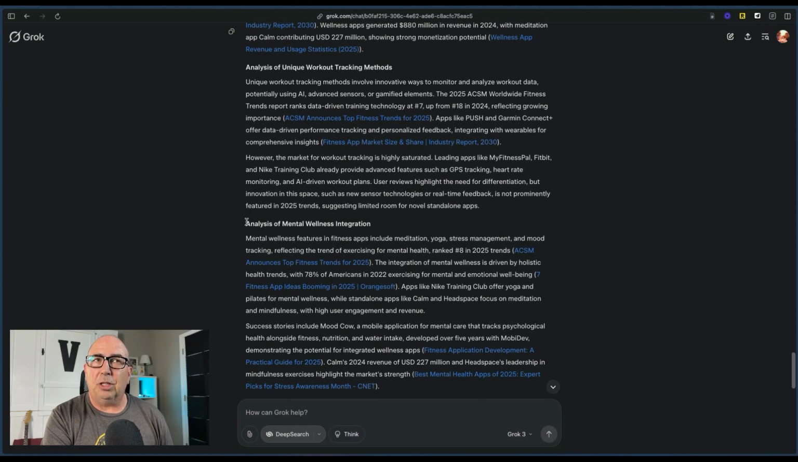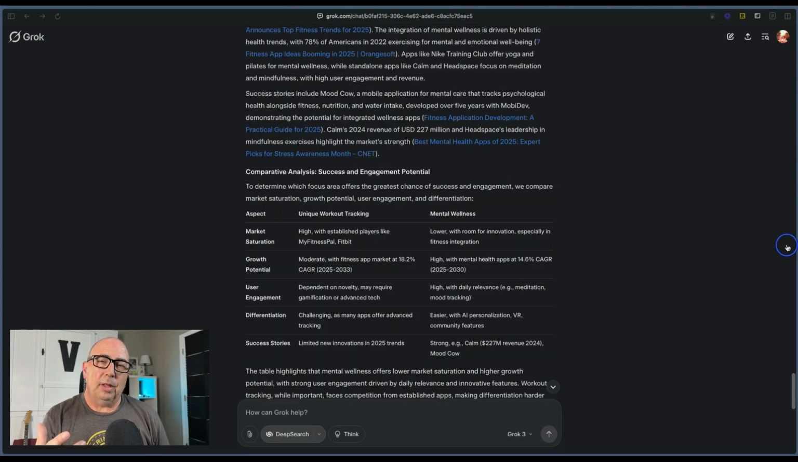So you can scroll down here, you see it does an analysis of the mental wellness integration. And unlike me, if you were really on the fence between the two, 50-50, you weren't leaning one way or the other, it does a nice job of doing a comparative analysis of the two that we chose. So we've got the workout tracking and the mental wellness.